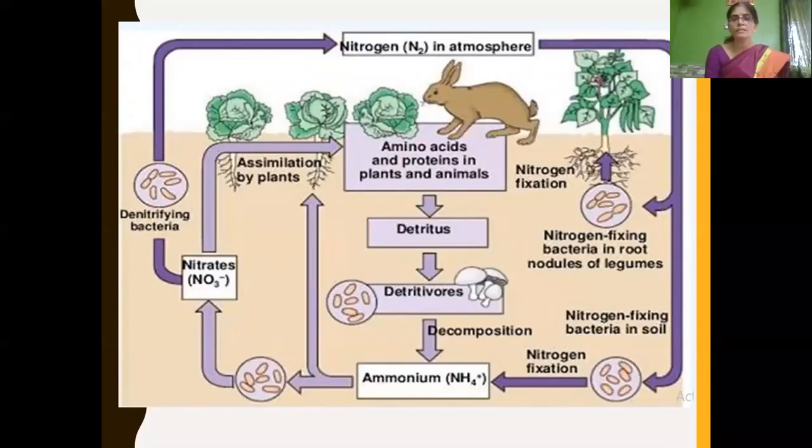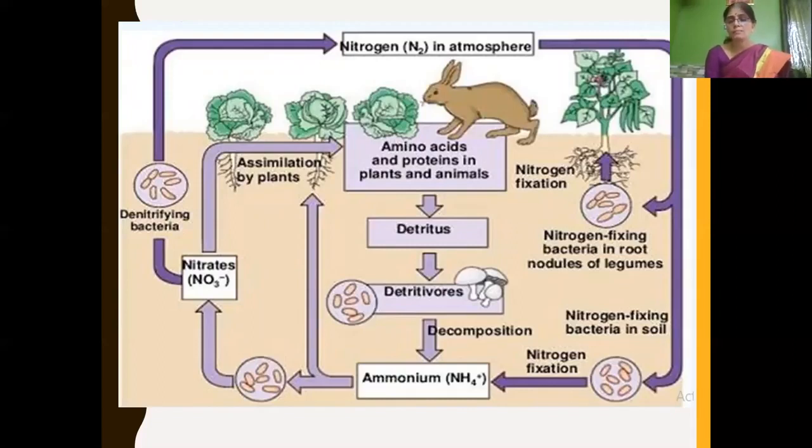You can see the nitrogen present in the atmosphere at the top, and this nitrogen is being fixed by certain bacteria which are present in the root nodules of leguminous plants, and then the plant absorbs it.